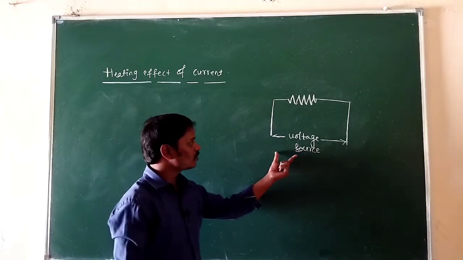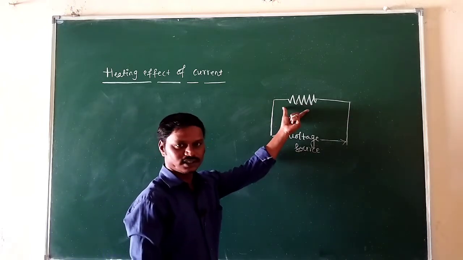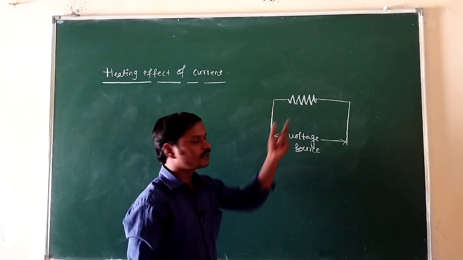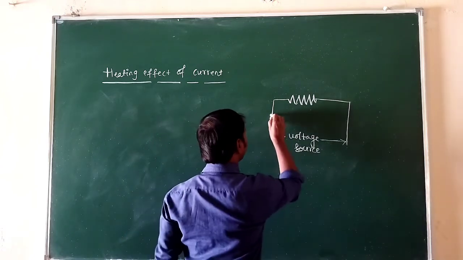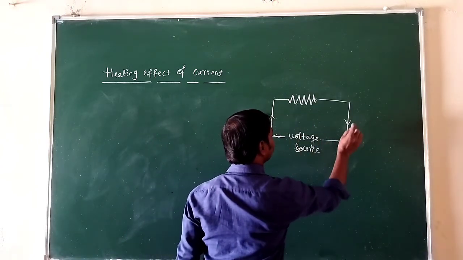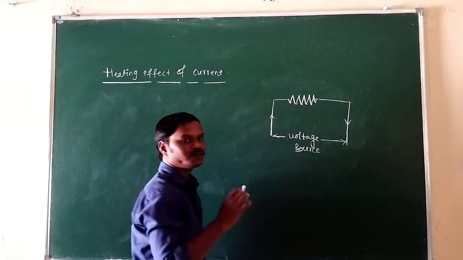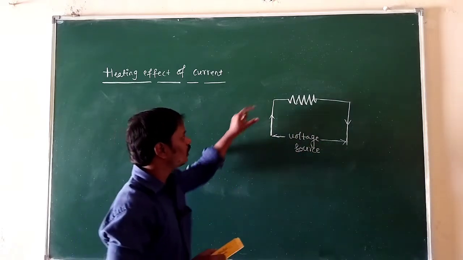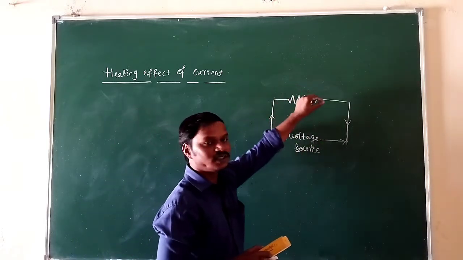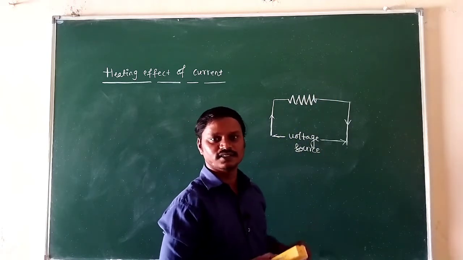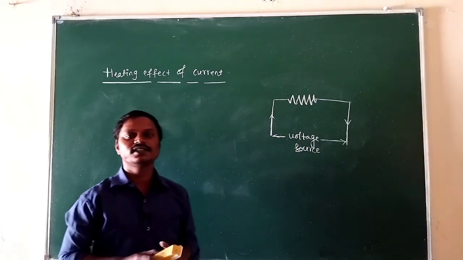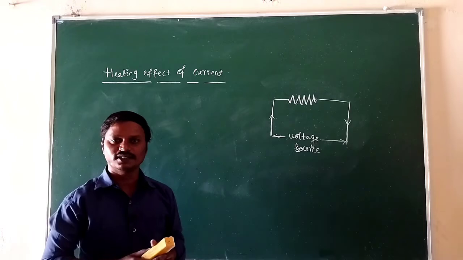Whenever a voltage source is connected to the resistor, there is a flow of current through the resistor and there is an opposition to the flow of current. So whenever there is an opposition to the flow of current, electrical energy is converted into which energy? Heat energy. Means electrical energy is dissipated in the form of heat energy.